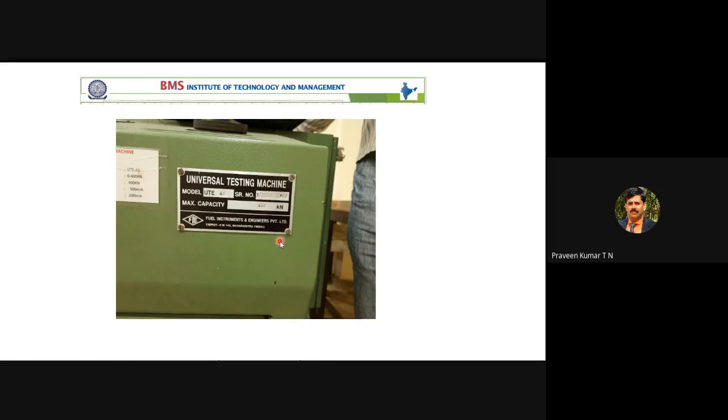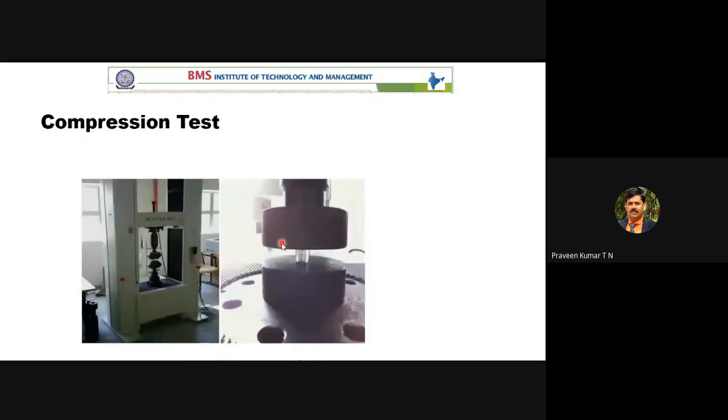400 kilonewton. 40-ton capacity means you can apply a load of 40 ton on this specimen. 40 ton is nothing but keeping around 10 ten-wheeler trucks one above the other. That amount of load is applied by a small machine by using hydraulic means, or Pascal's law.